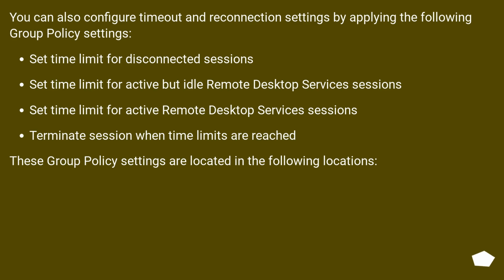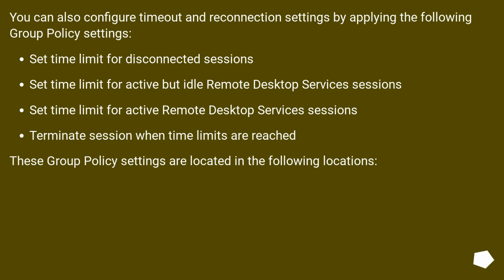You can also configure timeout and reconnection settings by applying the following group policy settings. Set time limit for disconnected sessions. Set time limit for active but idle Remote Desktop Services sessions. Set time limit for active Remote Desktop Services sessions. Terminate session when time limits are reached.